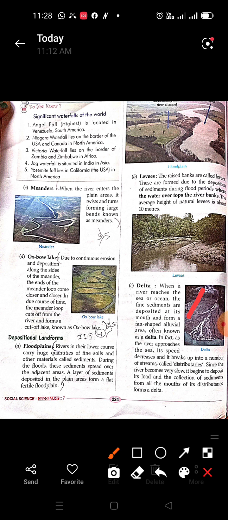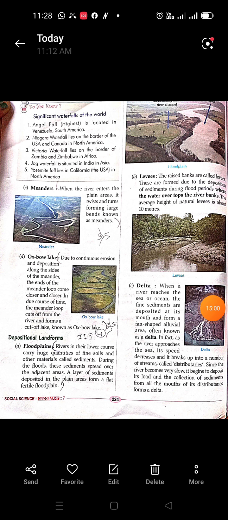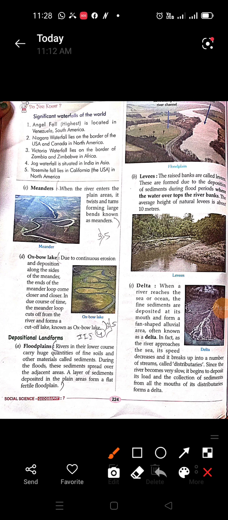When the river water reaches the sea, again it carries some sediments. Some of the sediments get deposited, and the river flows to the sea or the ocean. So that mouth area, where some land is formed because of the deposition of sediment, that landform is known as a delta, as you can see in the picture. These are also called the mouth of the river.